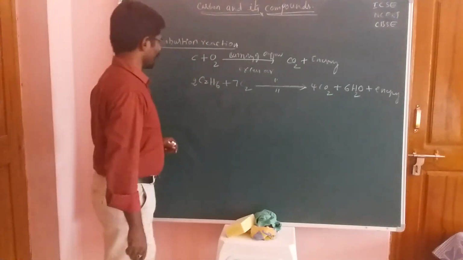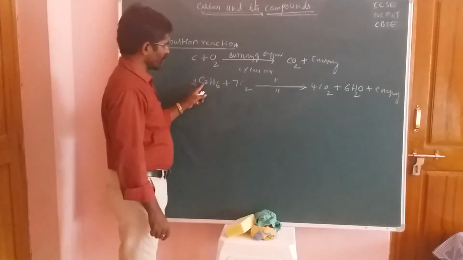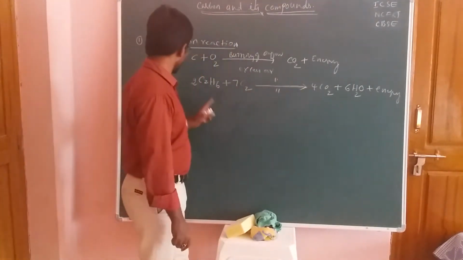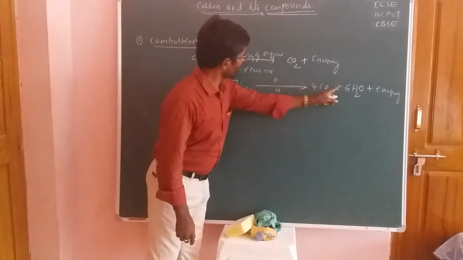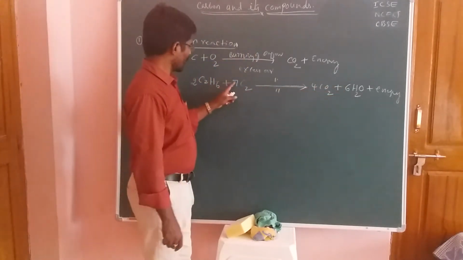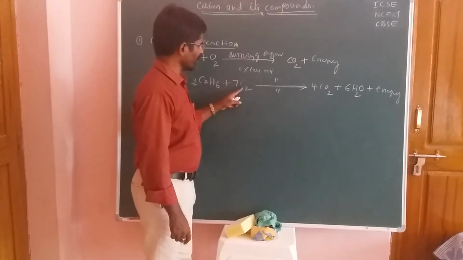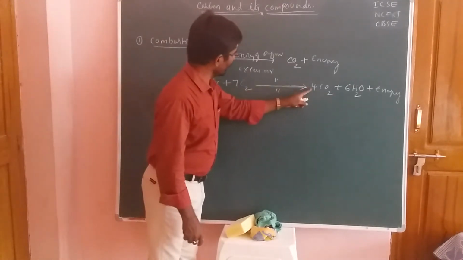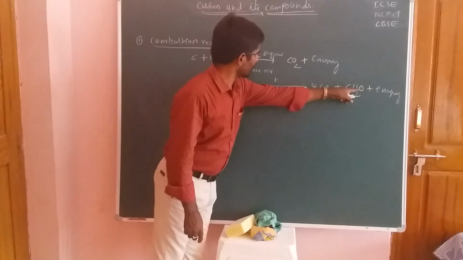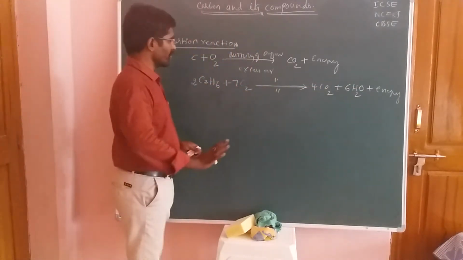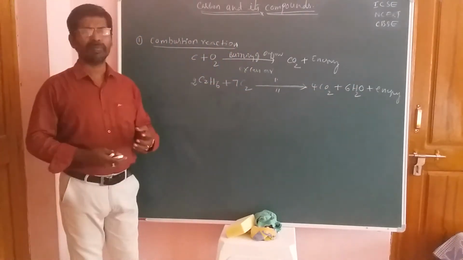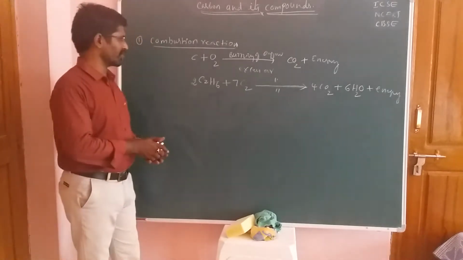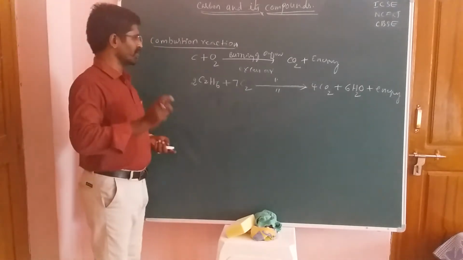Okay students, once again all of you check here, 2 to the 4 carbons, so we have the 4 carbons. Now 12 hydrogens, here 6 to the 12 hydrogens. Now we count the total number of oxygen, 14 oxygen. Now here 4 to the 8 plus 14. Okay, now this is another type of combustion reaction.